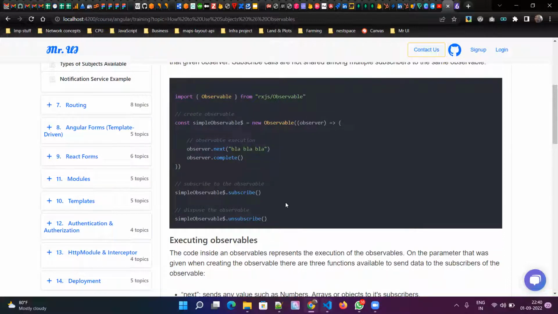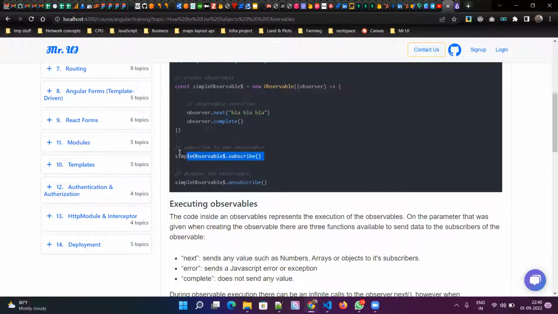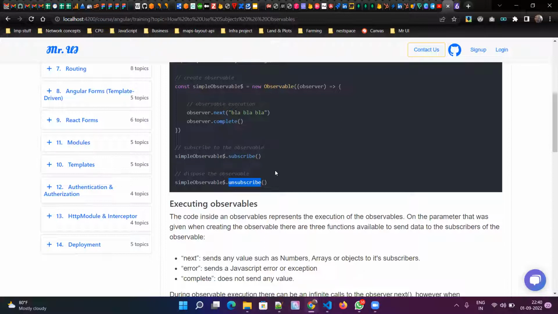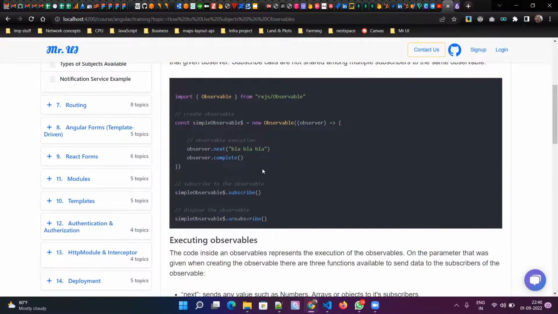We will see that in the next example. And then once your work is done, once your logic is done, finally you have to dispose that observable. Disposing means you have to free the memory allocated to this observable. So how can you do that? You can use that reference and call the unsubscribe method, so that any memory allocated when you created this observable will be reclaimed.